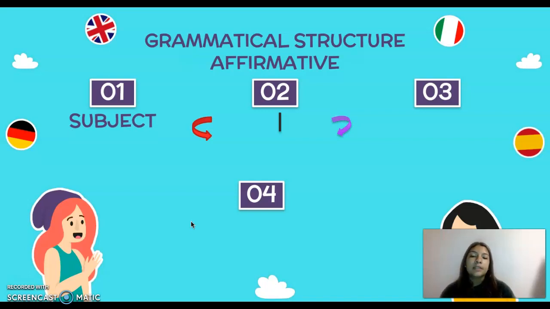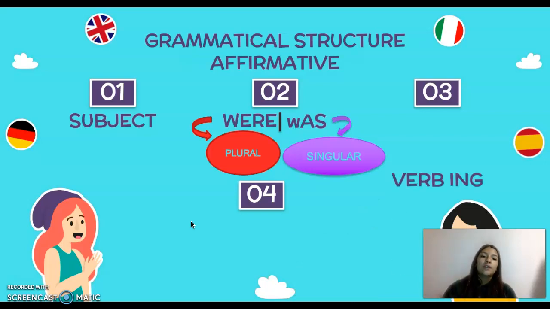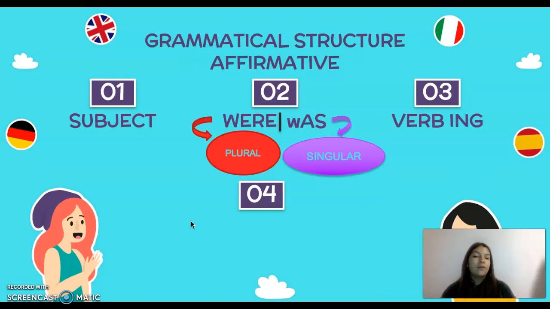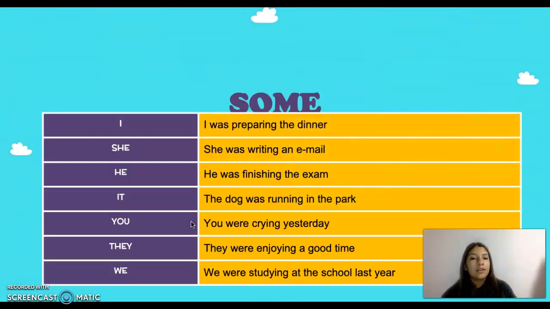First the subject, then we have to use verb to be in past, where for the plural subjects were and for the singular subjects was. Then we have to use the verb with ing, okay, for example, cook, cocinar, cooking with ing, cocinando, to make the verb in a continuous way. And finally, the complement. So let's see some examples here.